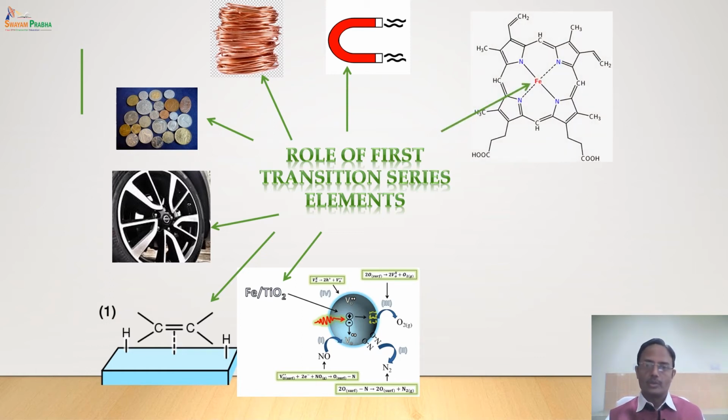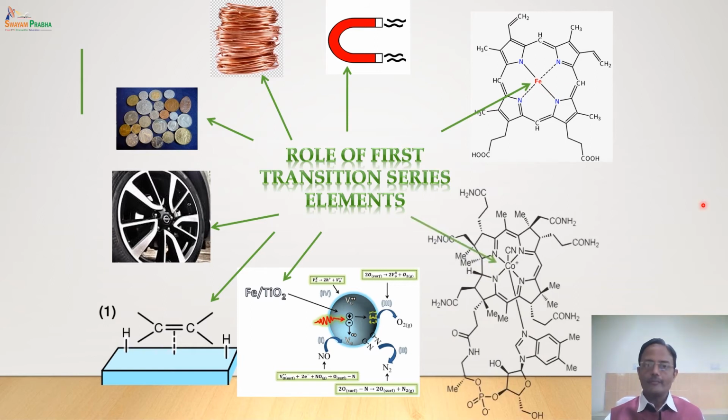Apart from these roles, transition elements play a very important role in biological systems also. Now this molecule is our hemoglobin, which is present in our body, and iron is an essential ingredient of hemoglobin, playing a very important role in oxygen transportation in our body.